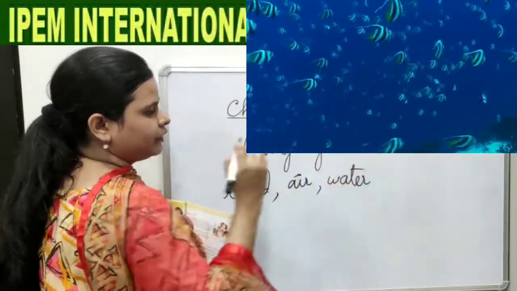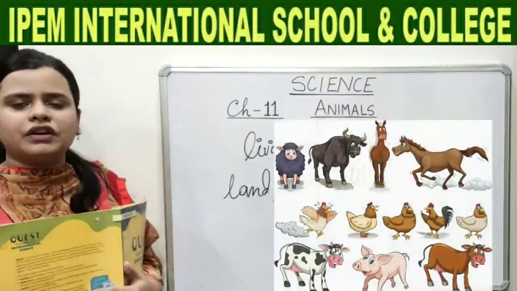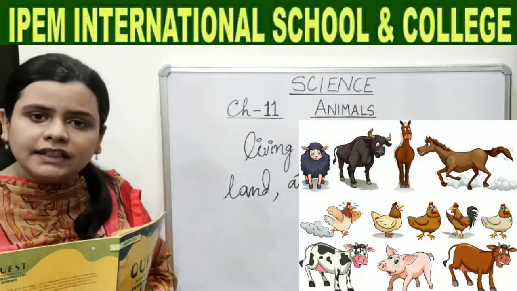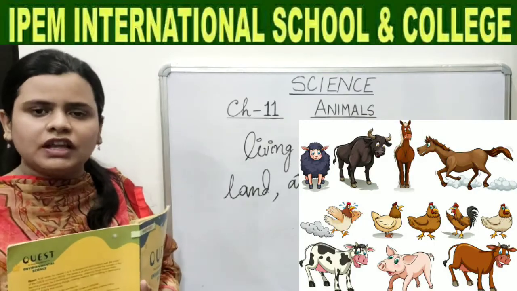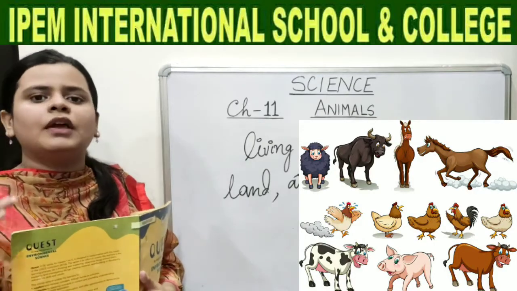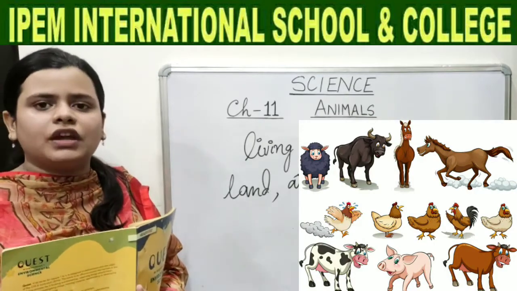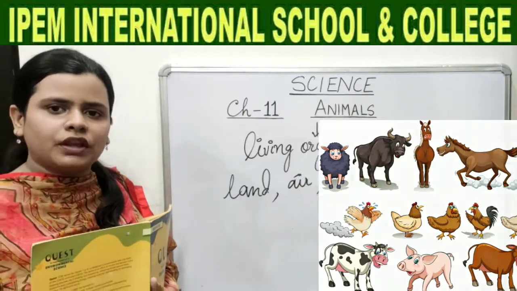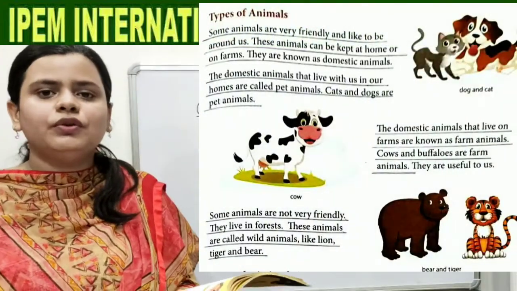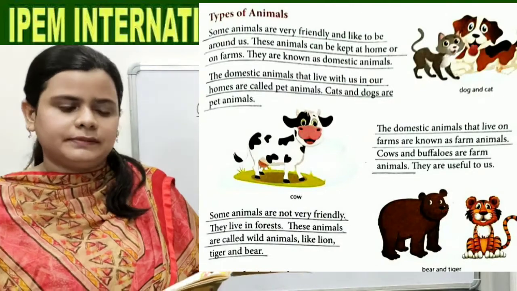So we have different kinds of animals, and in this chapter we are going to study all these animals one by one according to their different categories. Now coming to types of animals.